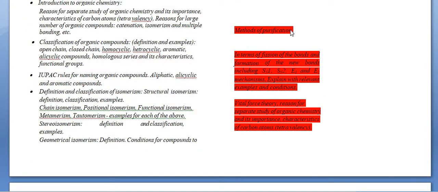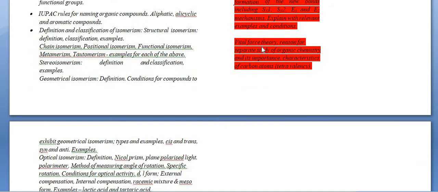So only the methods of purification are decreased, and in terms of fission of bonds, formation of new bonds, including SN1, SN2, E1 and E2 mechanisms, explained with relevant examples and conditions. Yes, these mechanisms are very important, but you can do these mechanisms again in class 12. So no worry for that. If you did not do these in class 11, don't worry, they are coming again in class 12. Same in class 12: vital force theory, reason for the separate study of organic chemistry, its importance, and characteristics of carbon and tetravalency. These are very simple things that you already know. Vital force theory you know from class 10, so no need to worry for that also.